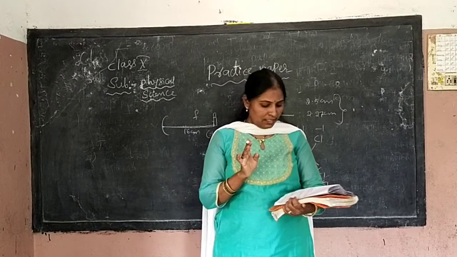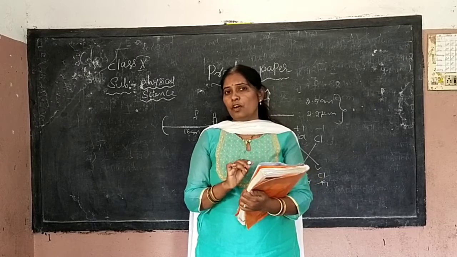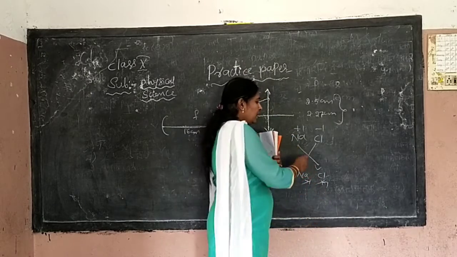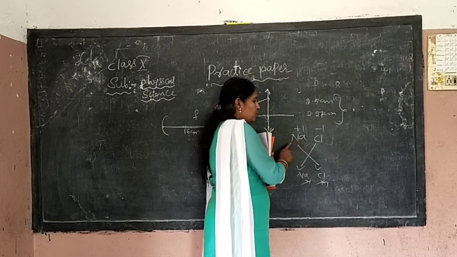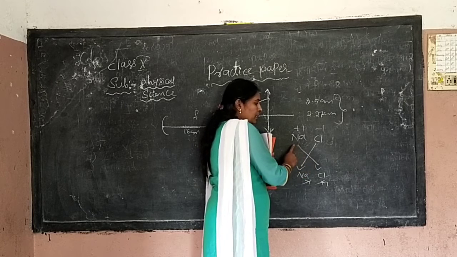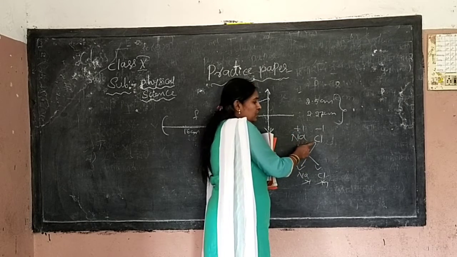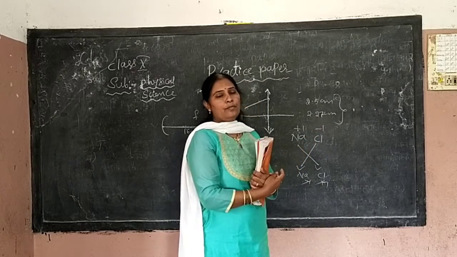And next, what I mean to say here, I am not writing the formula on the blackboard. You have to write, just shown you by another example, crisscross method. Using the crisscross method, sodium chloride. Sodium its valency is plus 1, chlorine its valency is minus 1. Interchange the valency, you will get the formula.